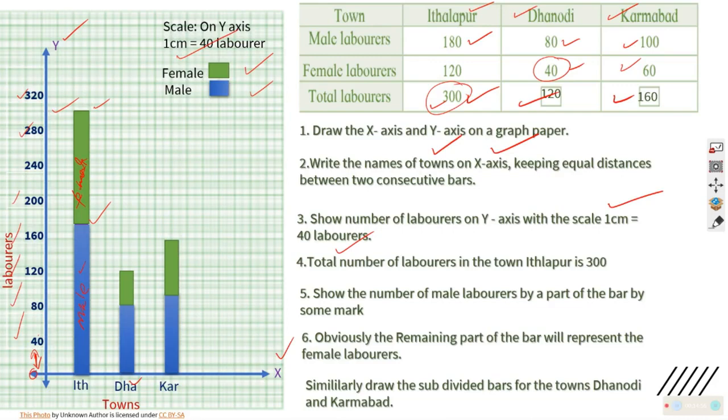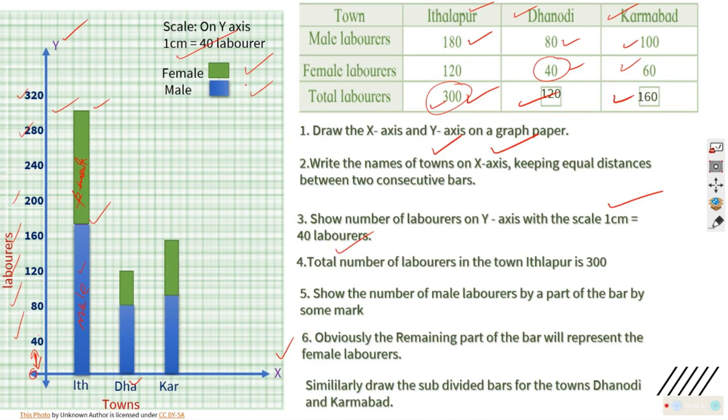You will say Ithalapur. Where it is least, you will say Dhanodi. Correct? That way a lot of answers can be given from a single data recording, which is in the form of a subdivided graph. So this is what you have to do. Questions are given in the textbook, you will follow. Okay.